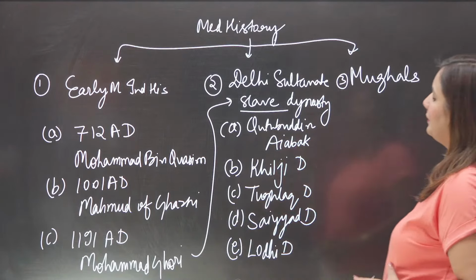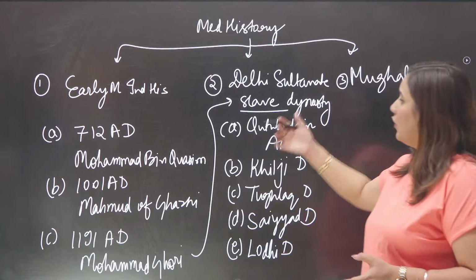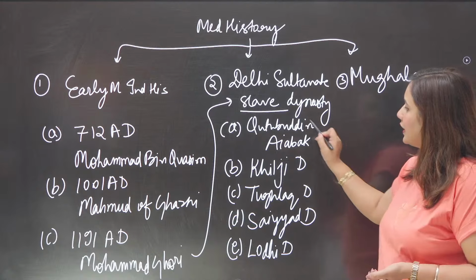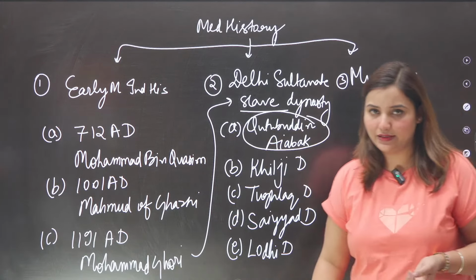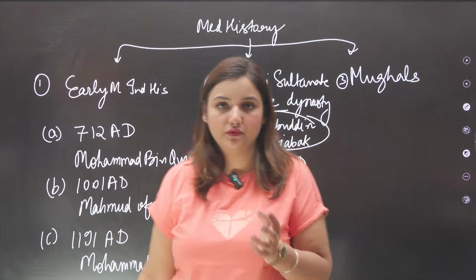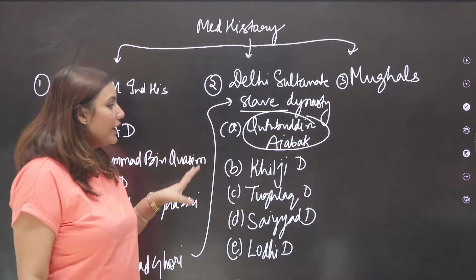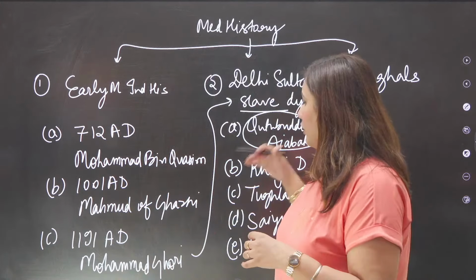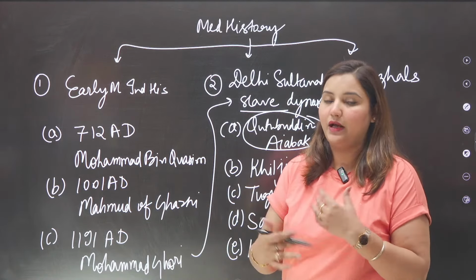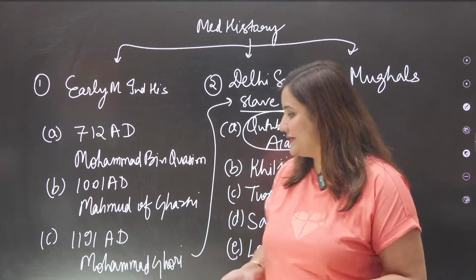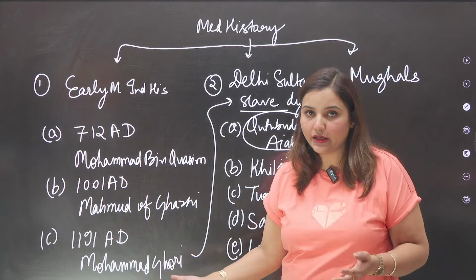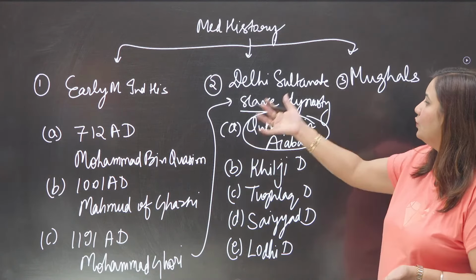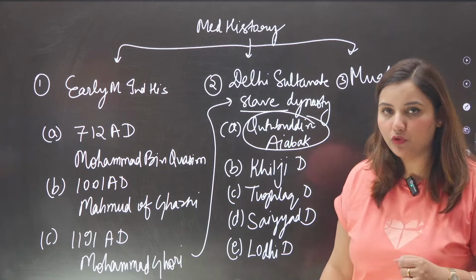So basically what happened, the slave of Muhammad Ghori and also the governor general of Muhammad Ghori was known as Qutbuddin Aibak, who started the first slave dynasty, or who laid the foundation of Delhi Sultanate. How? Because when he was left here in Delhi to keep everything on track, and as Muhammad Ghori wanted to return to Ghazni and plan further, he was killed. Basically, Muhammad Ghori was killed, and as he died so abruptly, the rule got ended. So it was now continued with the slave dynasty with the help of Qutbuddin Aibak.